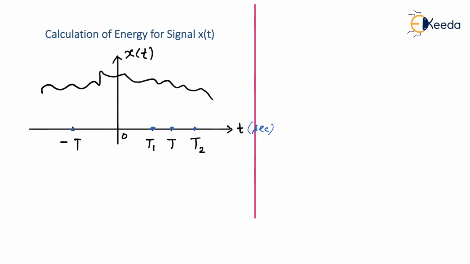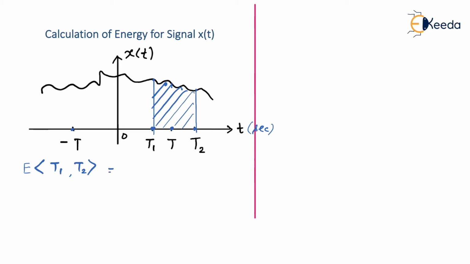Okay, so let me assume this x of t signal is given to me and I have to calculate energy of the signal in the duration from t1 to t2. See, I have to get energy of this particular signal in the duration of t1 to t2. So I'm really concentrating on this area. I don't want to calculate energy of the whole signal, but I have to concentrate on a part of the signal of which I have to calculate the energy. Then how do we get the energy of this?